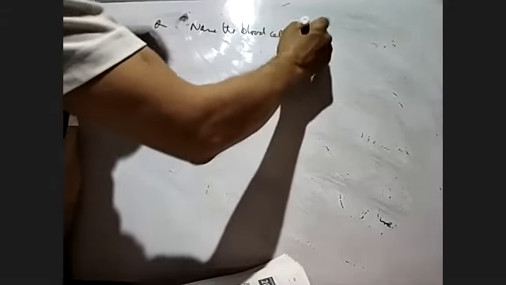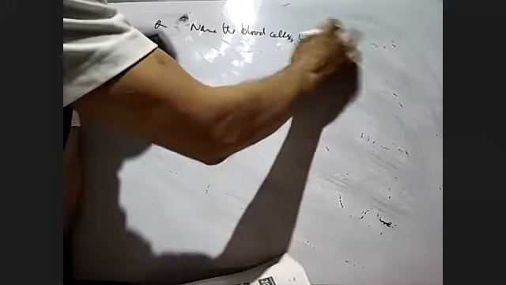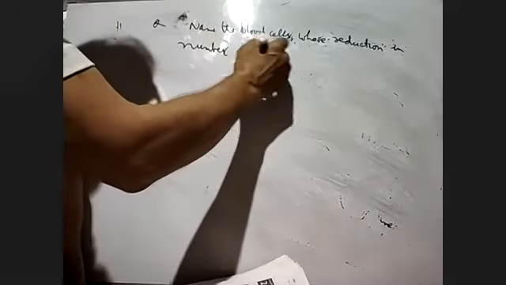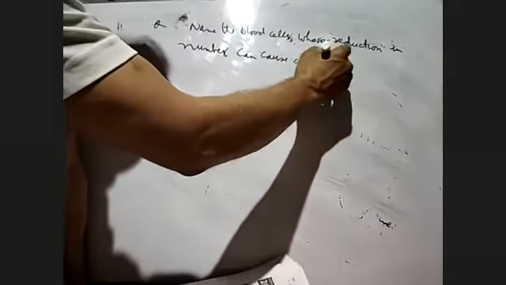Name the blood cell whose reduction in number can cause a clotting disorder, leading to excessive loss of blood from the body.